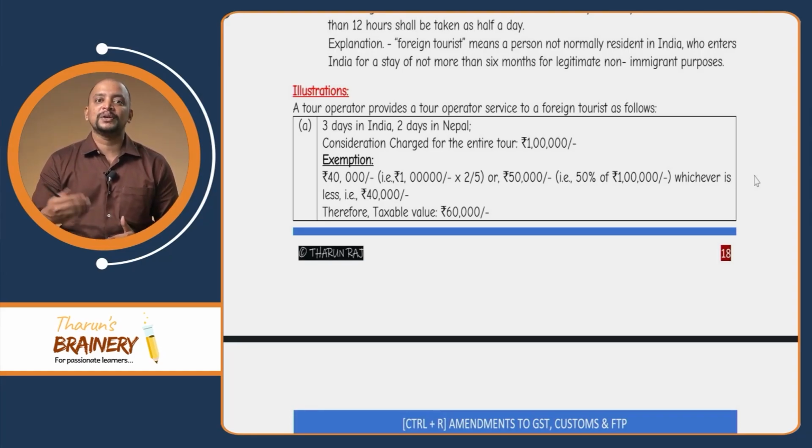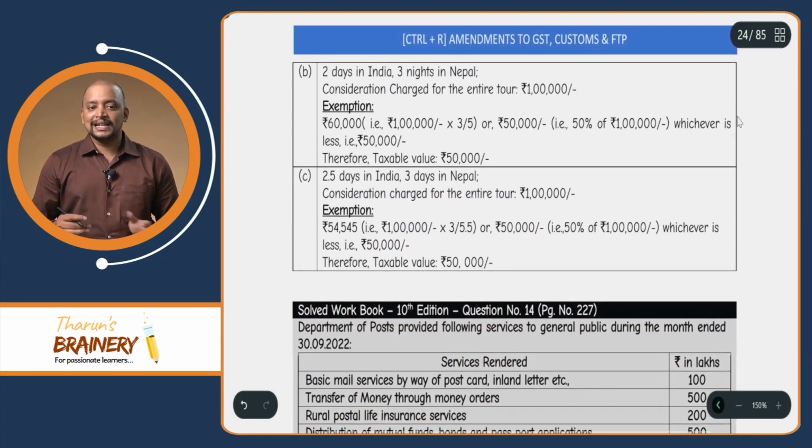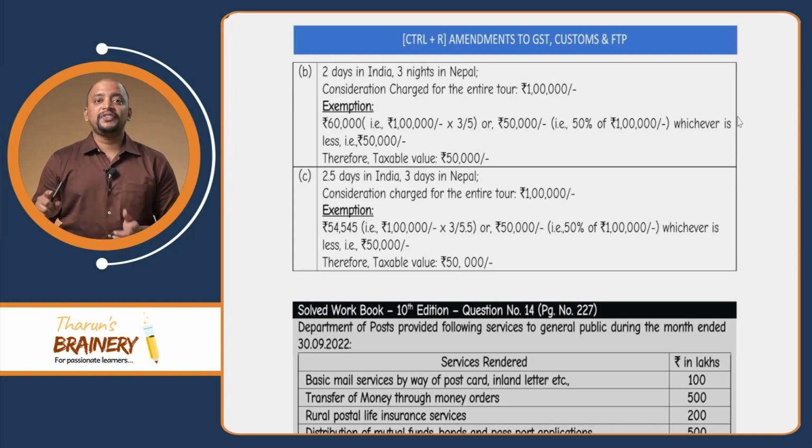That 40,000 is only exempted. So, what is the taxable value remaining? That is 60,000. Same way, another illustration, 2 days in India and 3 nights in Nepal. Now, in that case, 3 by 5 or 50,000, whichever is lower is exempted. So, 1 lakh into 3 by 5 is 60,000 or 50,000, whichever is lower is exempted, that is 50,000 is exempted, and remaining 50,000 will be taxable. Yet another example, 2.5 days in India and 3 days in Nepal.